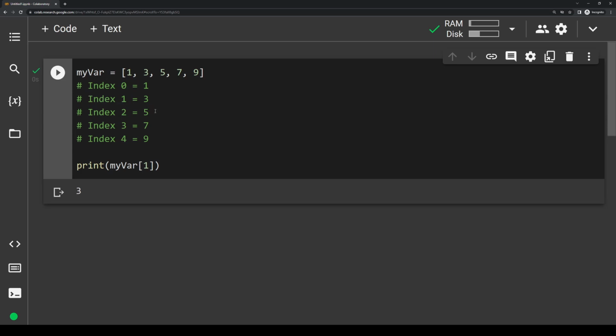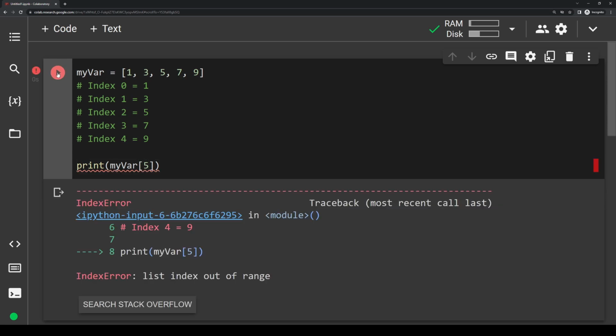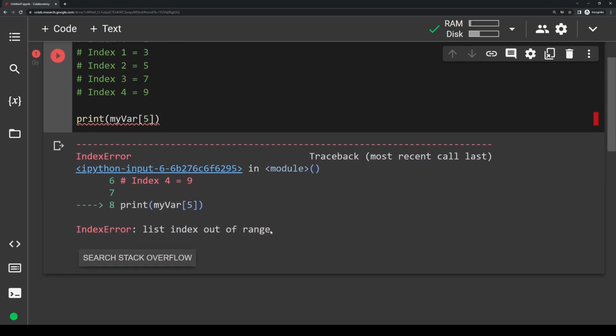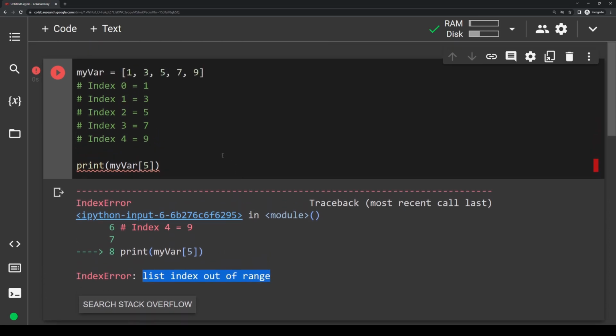Note that in this list, we only have indexes 0, 1, 2, 3, and 4. So if I try to access index 5, I'm going to get an error because it doesn't exist. This error says list index out of range, and that literally means I'm trying to access part of a list that doesn't actually exist.